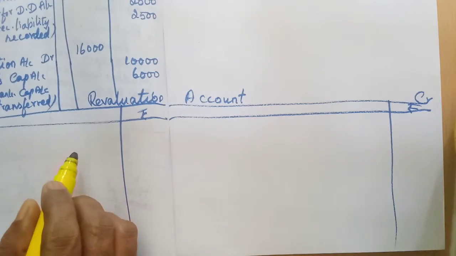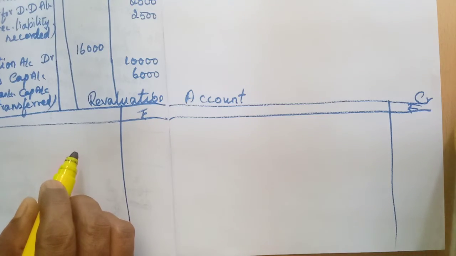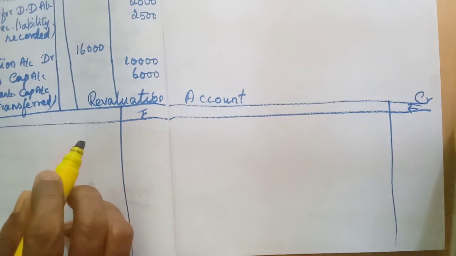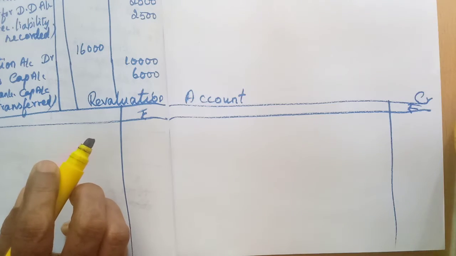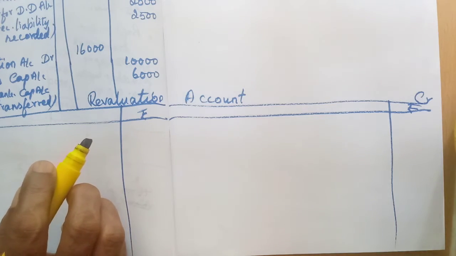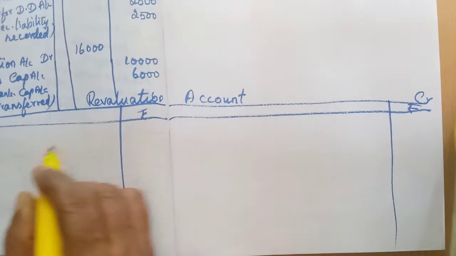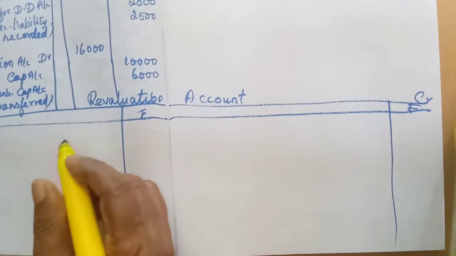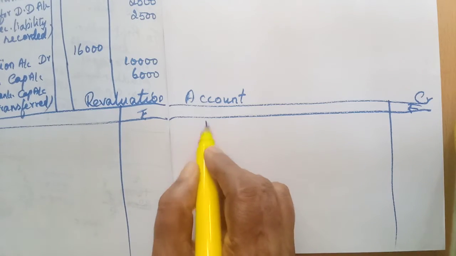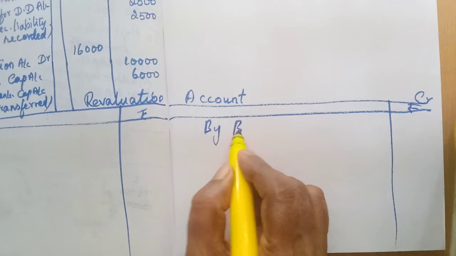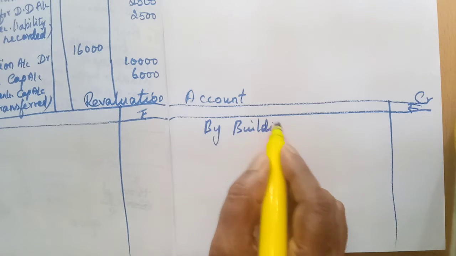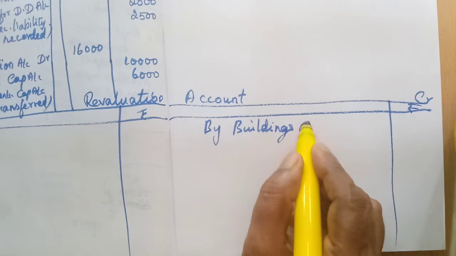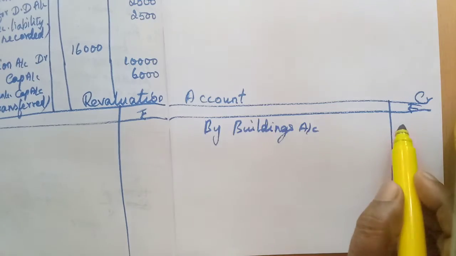Okay, now post the entries. Revaluation account is credited. So, credit side, by buildings account 16,000.